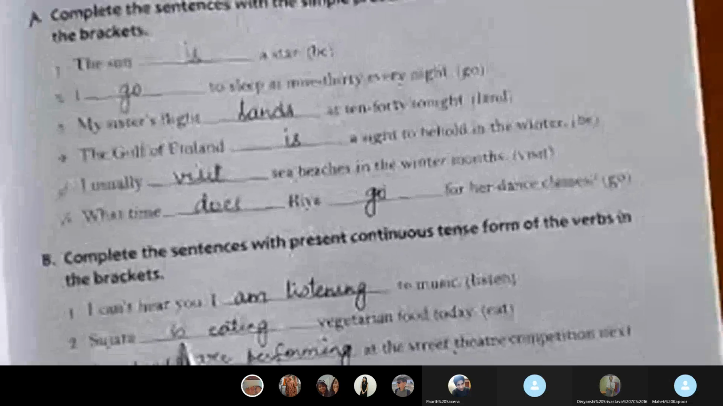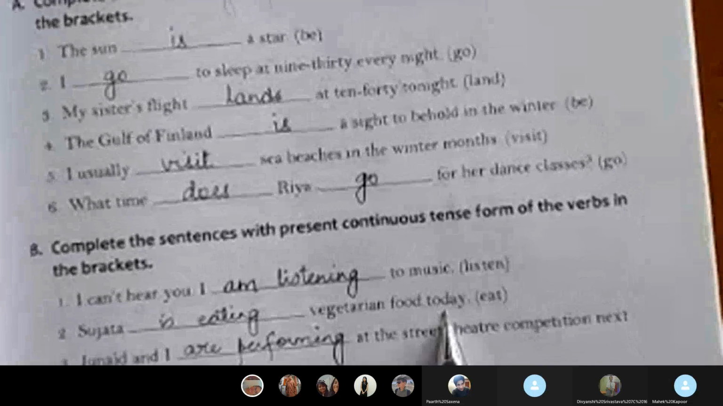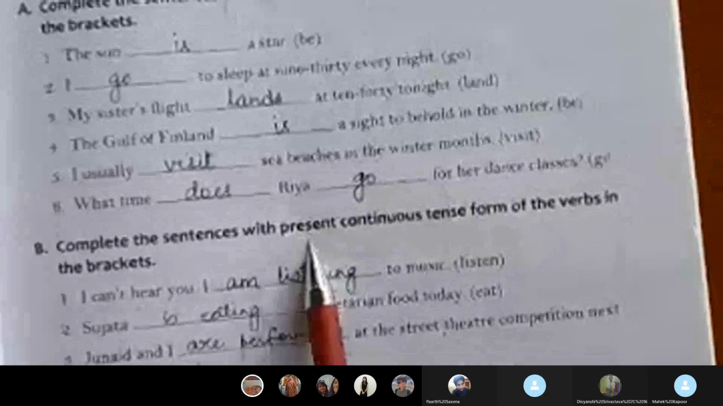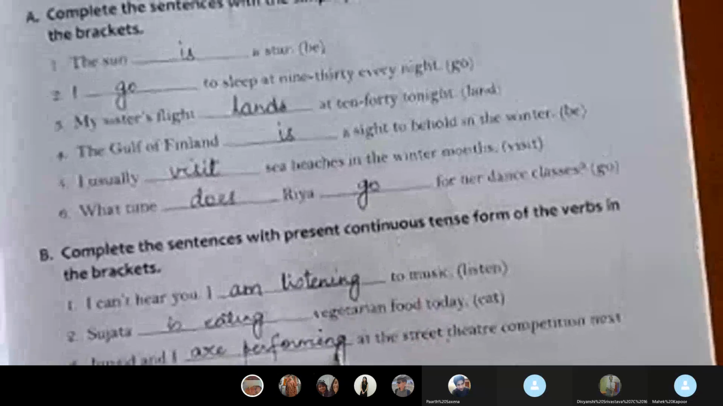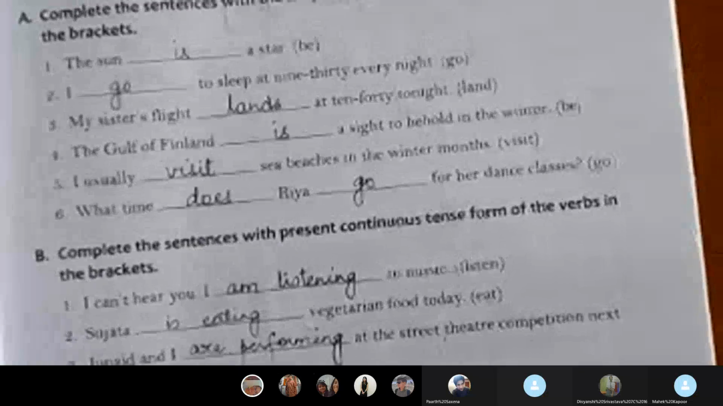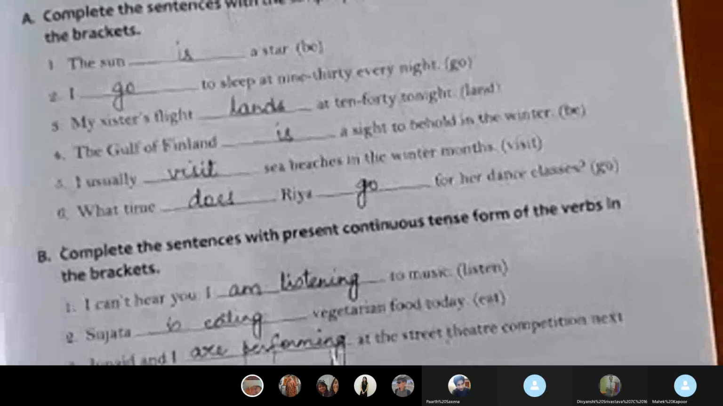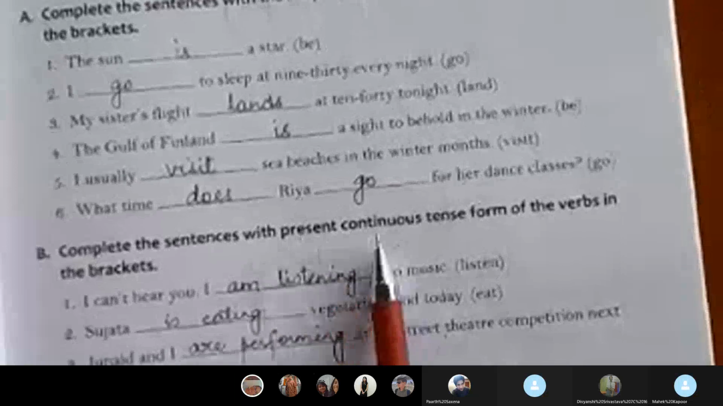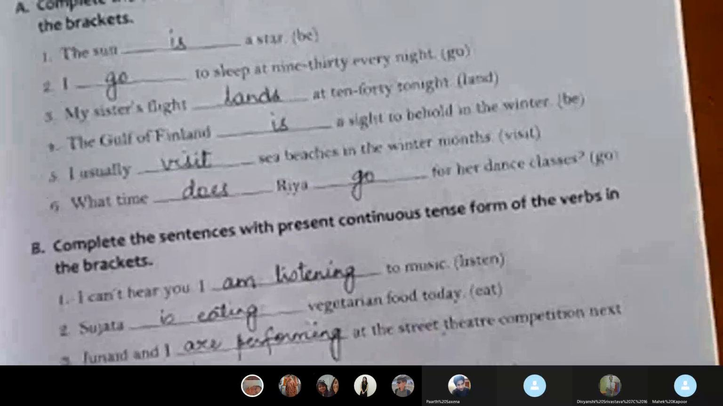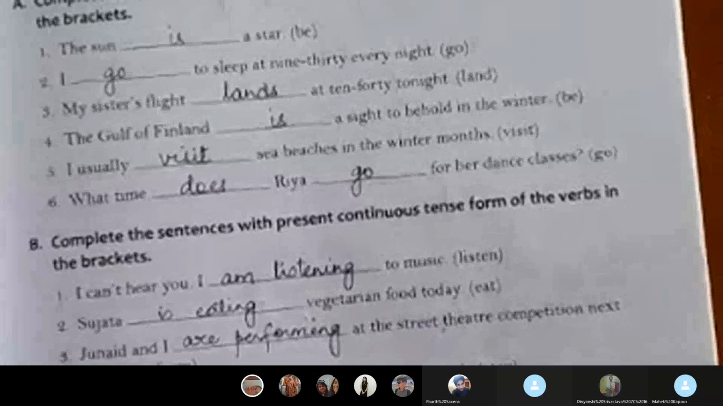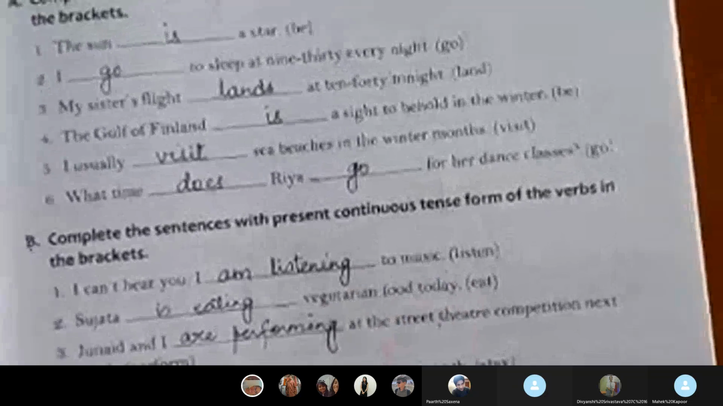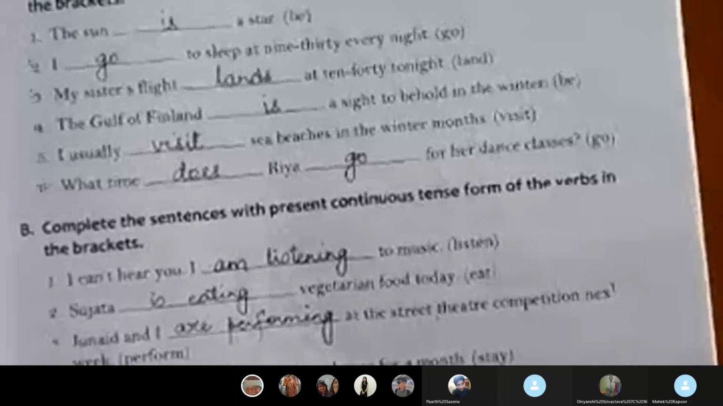Okay? Sujata is eating vegetarian food today. Junaid and I are performing. Are tells you present, performing. This perform is a simple present word, but when you add ing to it, it turns present continuous. Next, she is staying at my house for a month. Stay is a simple present word, but the moment you write is, it tells you present, and ing, continuous. Dhruv is not attending college these days.